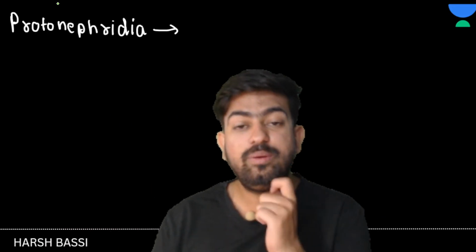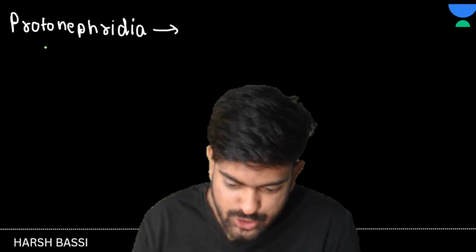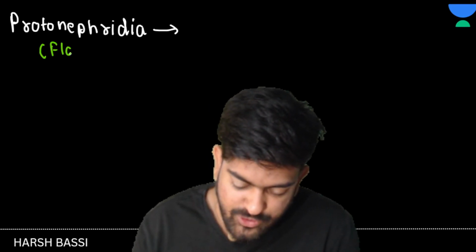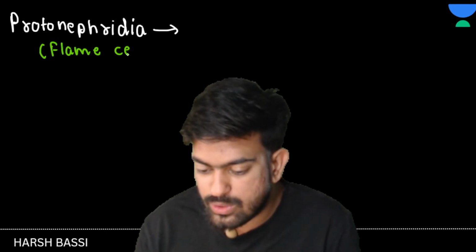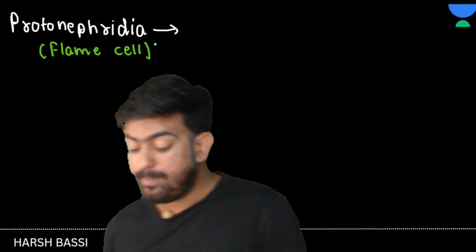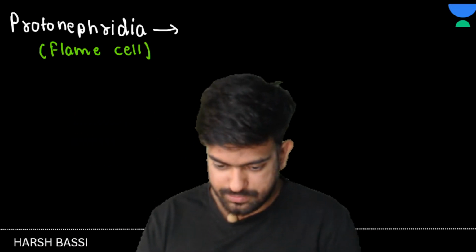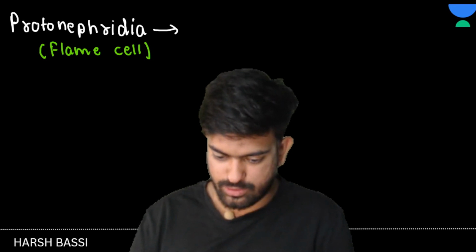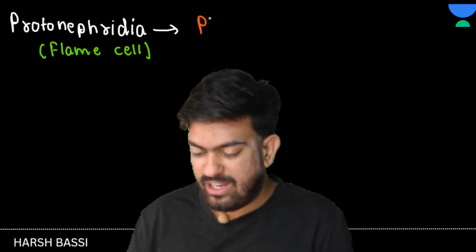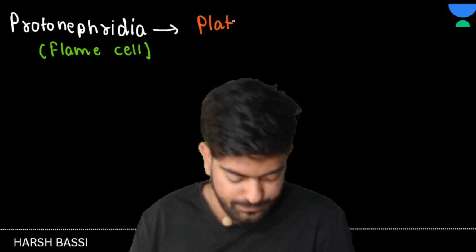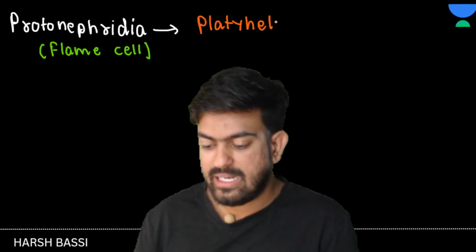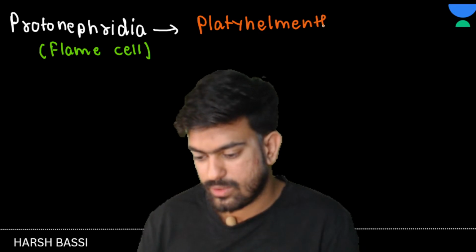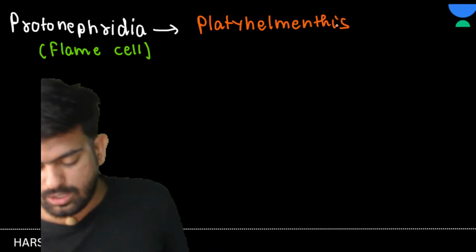Now, what is another name for protonephridia? It is also known as flame cell. Where is it present, sir? Platyhelminthes. I have told you so many times, so now you must have remembered. Flame cells are present in platyhelminthes. Clear to everyone? Okay, great.